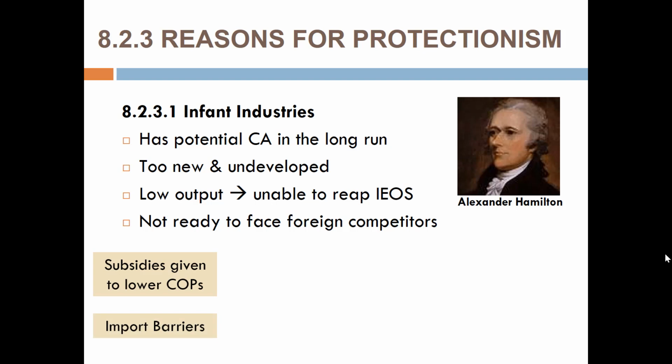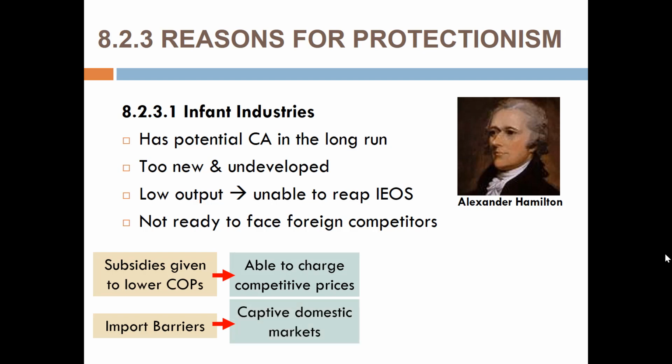So what we do is give subsidies. What the government can do is to subsidize the domestic industry which they feel might develop a comparative advantage in the future, or they may even put up protection to stop foreign imports from coming in. By giving them subsidies, they are able to charge more competitive prices.